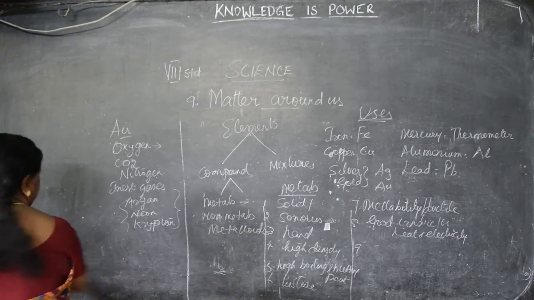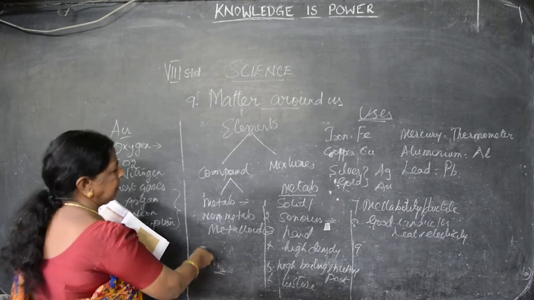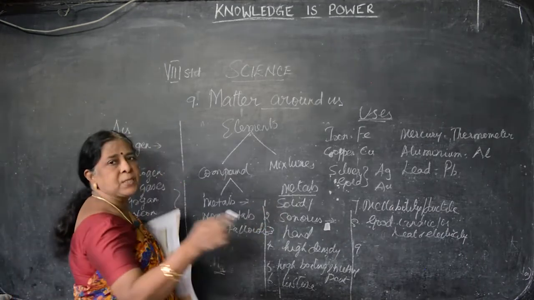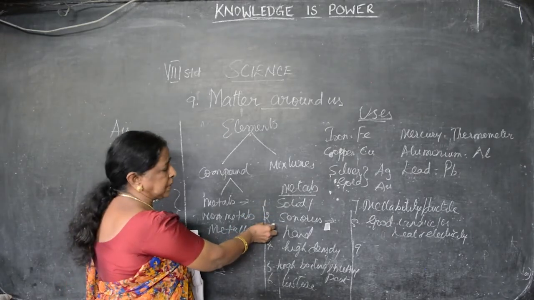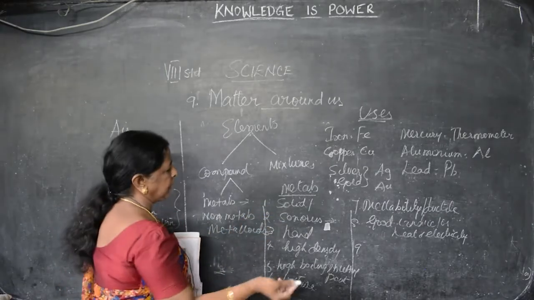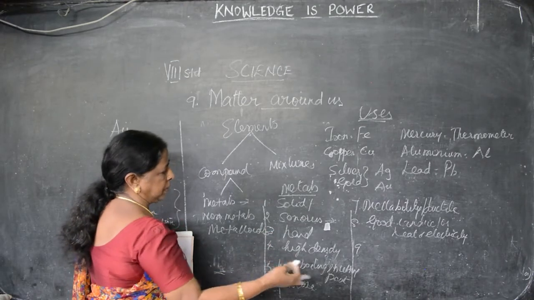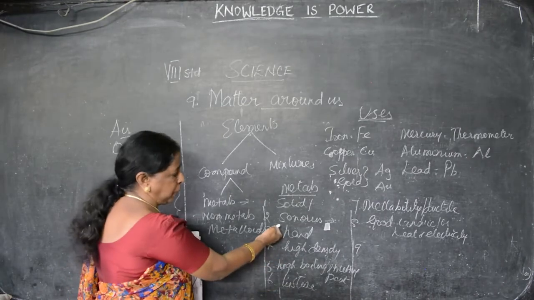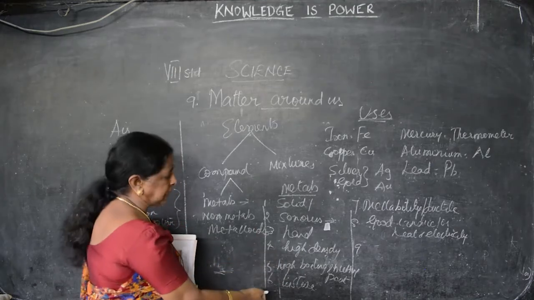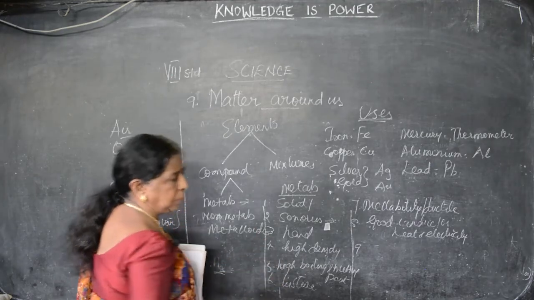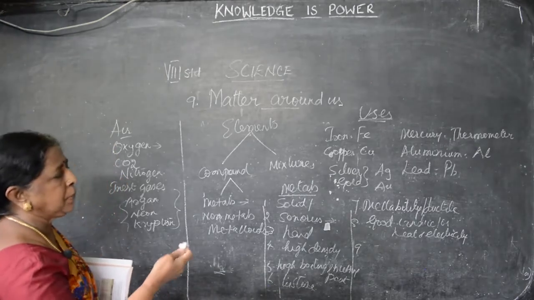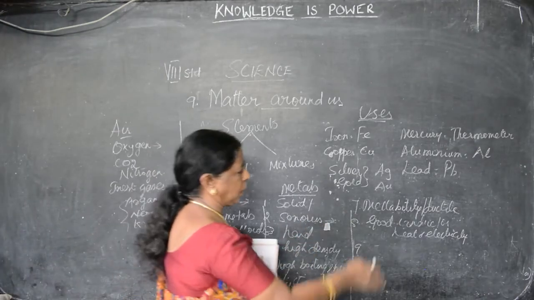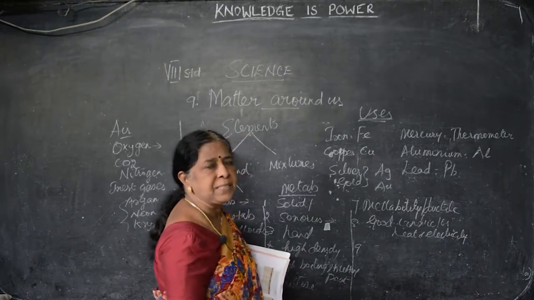Non-metals exist in all three states, that is, solid, liquid and gas. They are non-sonorous, that means they cannot produce sound. They are not very hard, so they can be easily broken down. They have low density, low boiling point, low melting point. They are non-lustrous, no shining. They are non-malleable and non-ductile. They are poor conductors of heat and electricity.